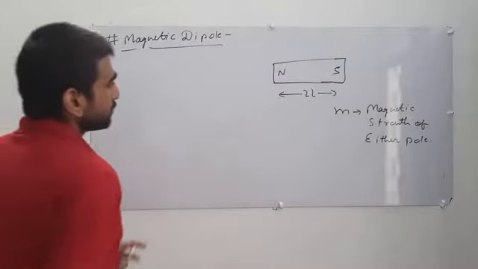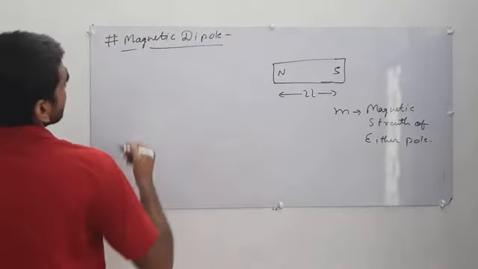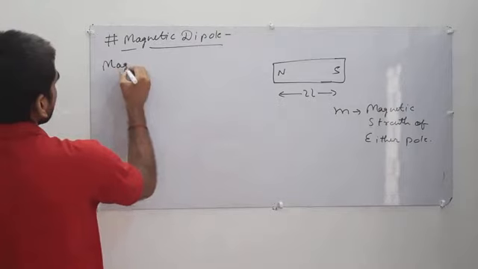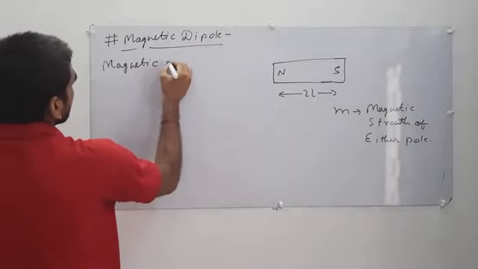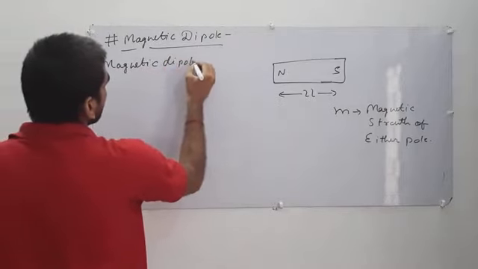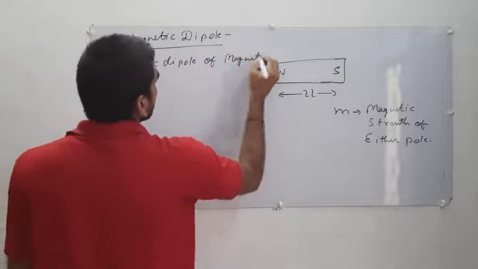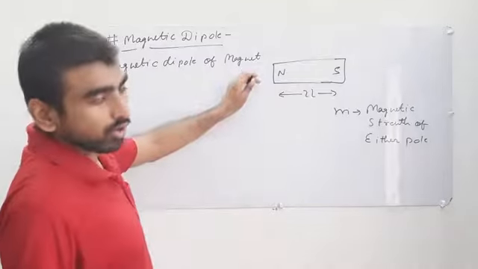Okay, now what is the magnetic dipole moment of a magnet? When we talk about magnet, we always talk about bar magnet.